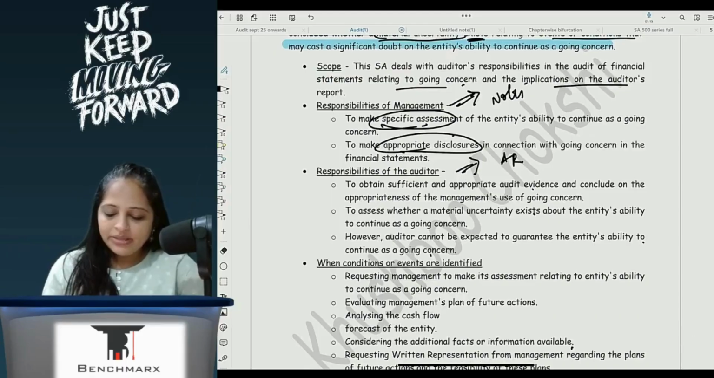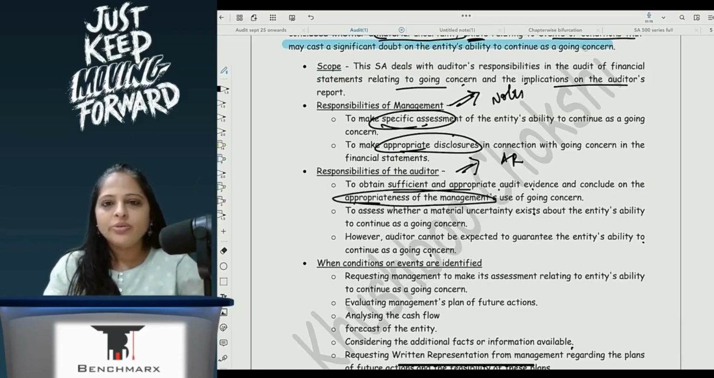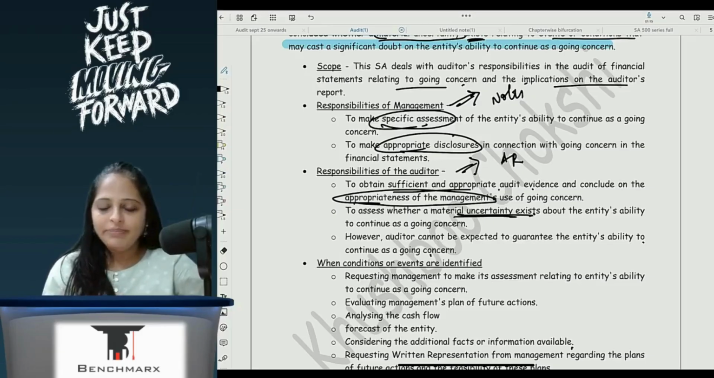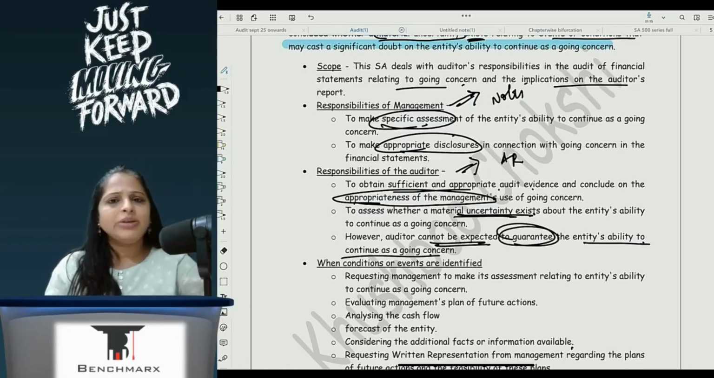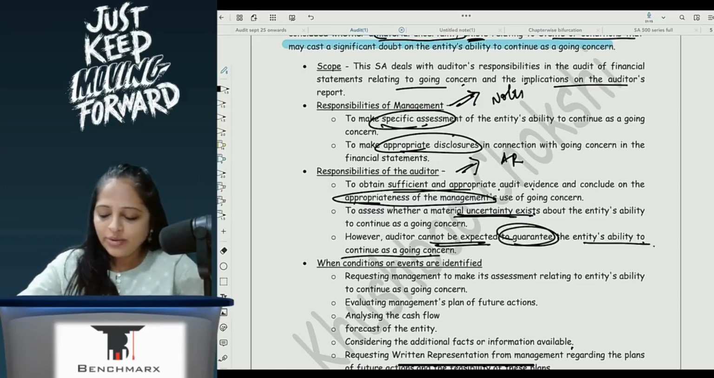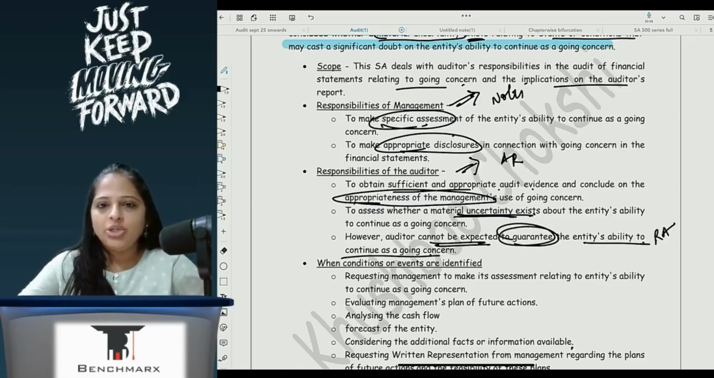What is the responsibility of auditor? Obtain sufficient audit evidence, conclude appropriateness of management's use of going concern, check whether management's assessment is correct or not, assess whether material uncertainty exists. As per me, does any material uncertainty exist which can impact going concern? Auditor cannot be expected to guarantee entity's ability. We don't have to guarantee, we just have to provide reasonable assurance. Correct?